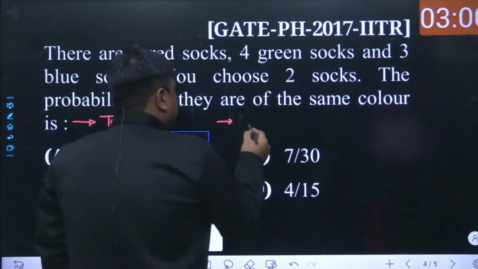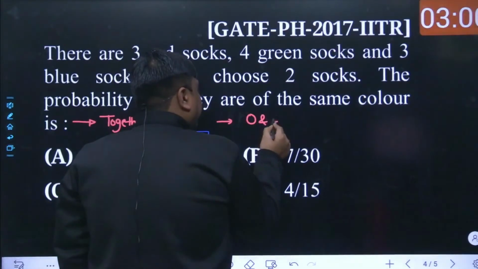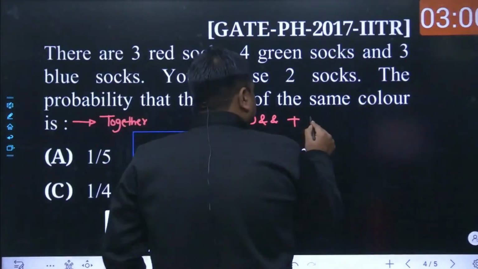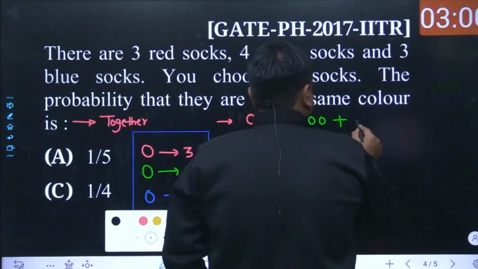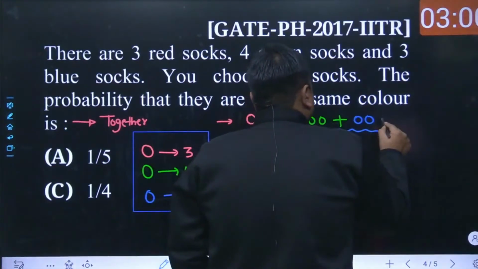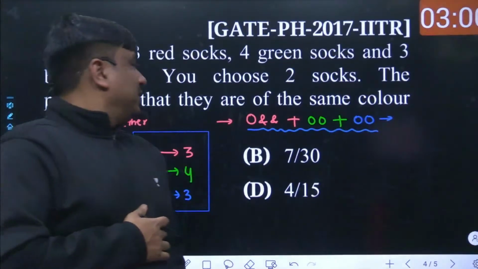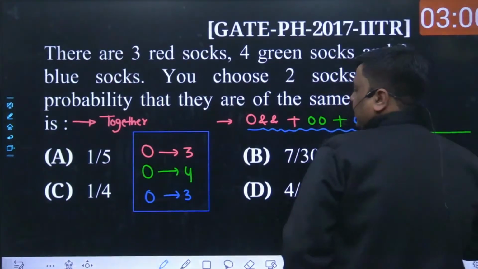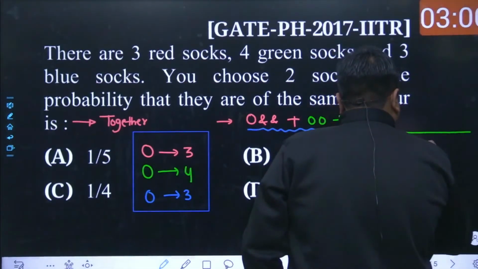The socks selected together could both be red, or both green, or both blue. In any of these cases, I satisfy my requirement that I can wear that pair of socks. My dear friend, how many different ways can two items be selected out of 4 plus 3, that is 7, plus 3, that is 10? That is 10C2.